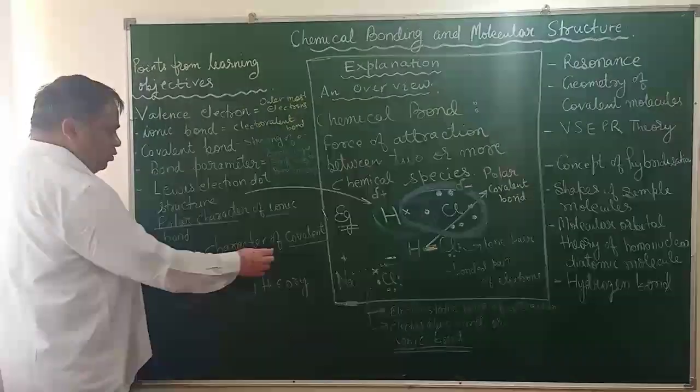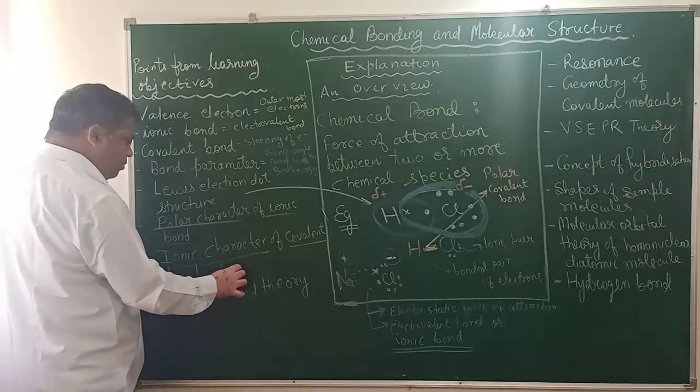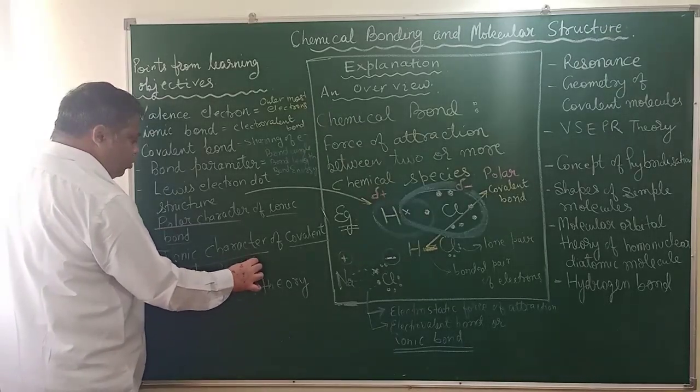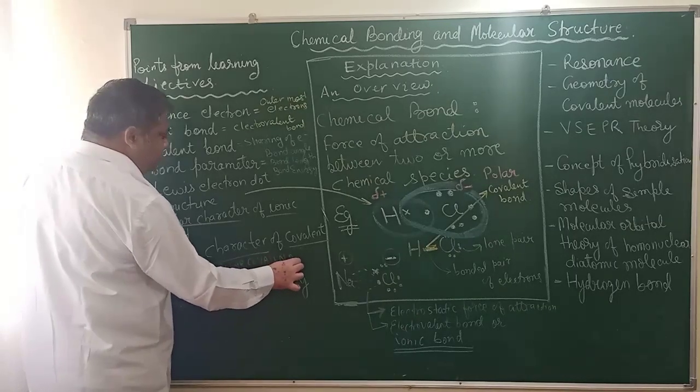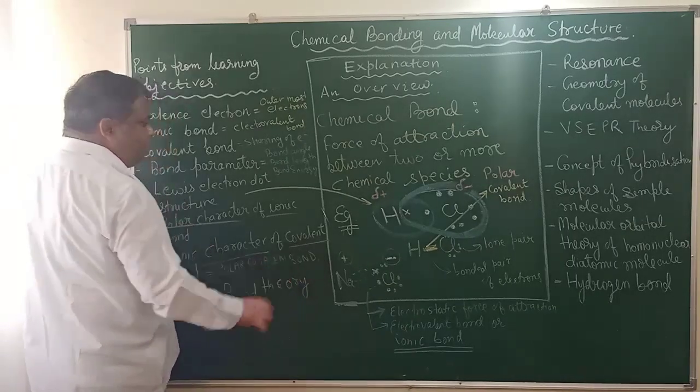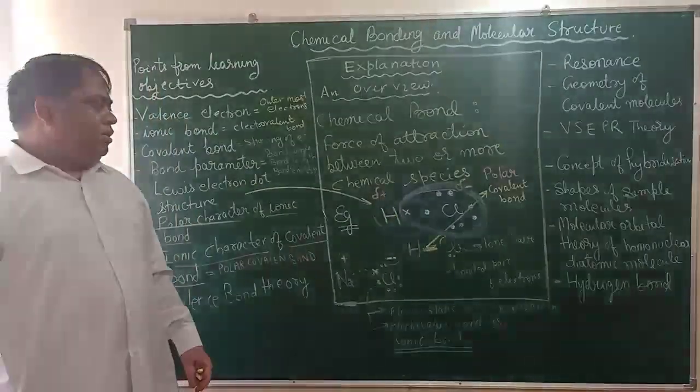Okay, when covalent bond shows ionic character, then we call it as polar covalent bond. It is a covalent bond. This we agree with. We have seen.